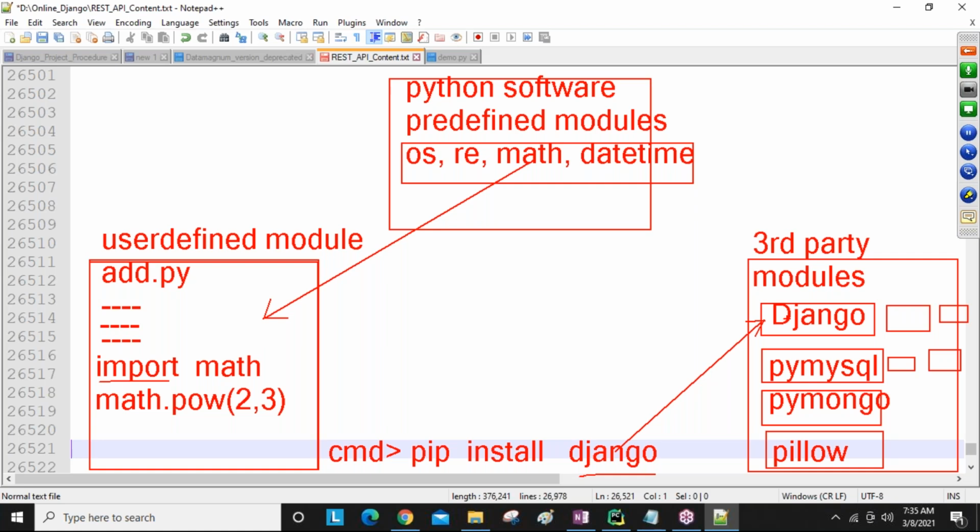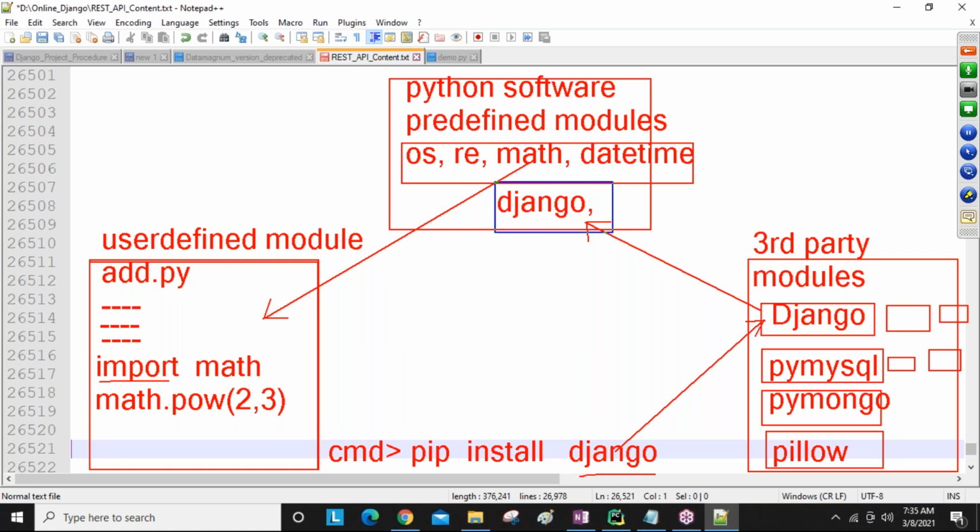Whenever it is downloading a third party module, these third party modules are coming and being stored inside the Python software location only. So now you are going to get Django. Later, you're going to get PyMySQL. Later, Pillow. Whatever modules you want, you can install, guys.